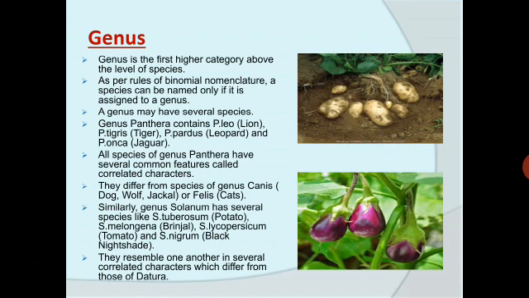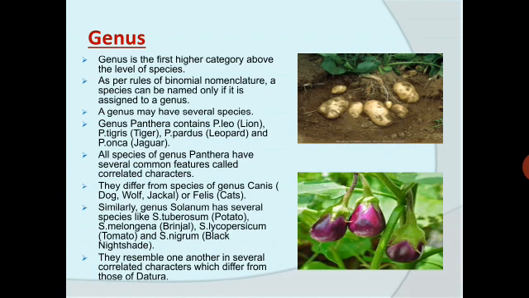Similarly, genus Solanum has several species like Solanum tuberosum, Solanum melongena, that is brinjal, Solanum lycopersicum, tomato, and Solanum nigrum. They resemble one another in several correlated characters which differ from those of Datura. So that is about the genus.